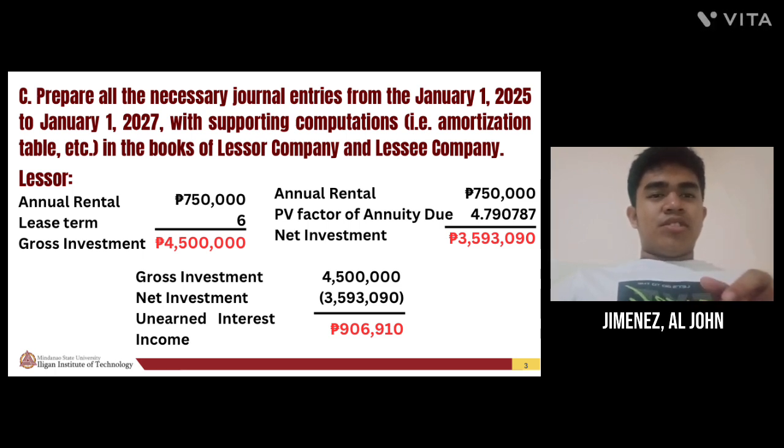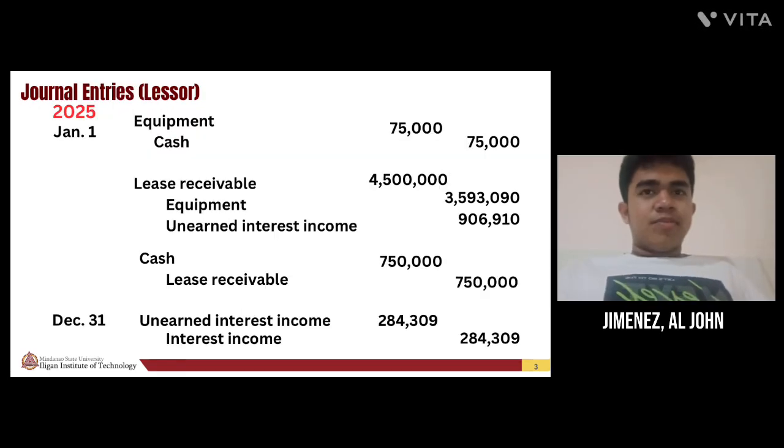And for unearned interest income, we deduct the net investment from the gross investment. So 4,500,000 minus 3,593,090 is 906,910 unearned interest income.